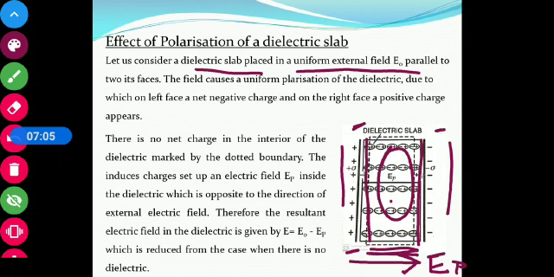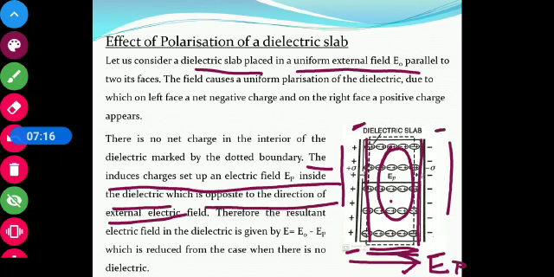So these induced charges set up an electric field EP inside the dielectric, which is opposite to the direction of the external electric field.